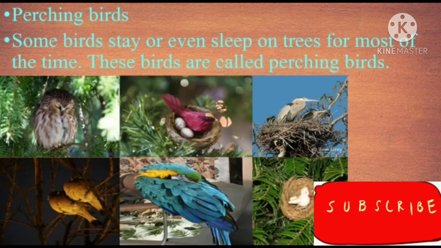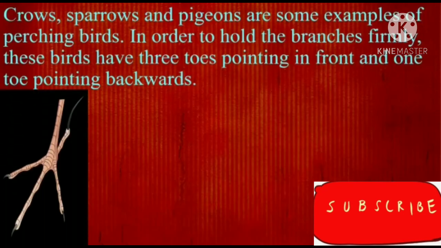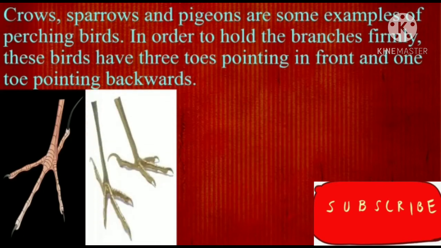The birds you can see here in the images sometimes make a nest and sometimes they don't. They just sit on the branch and sleep on it. Many times they make a nest and go sleep in that nest. This type of bird is called a perching bird. Crows, sparrows and pigeons are some examples of perching birds.